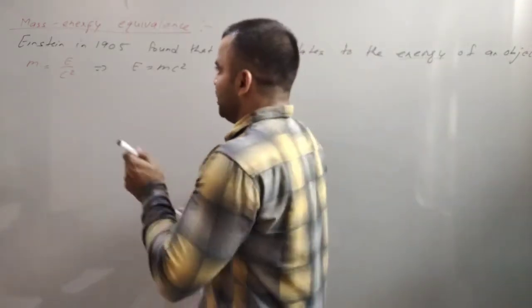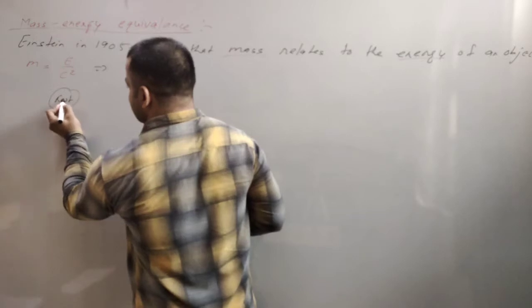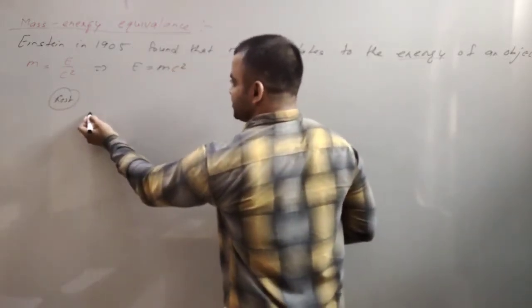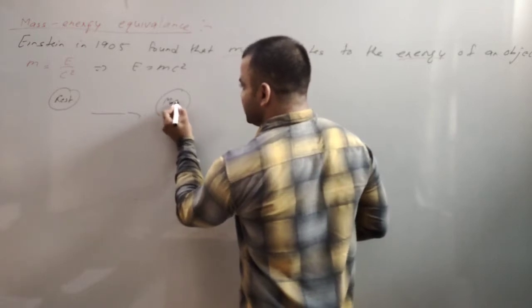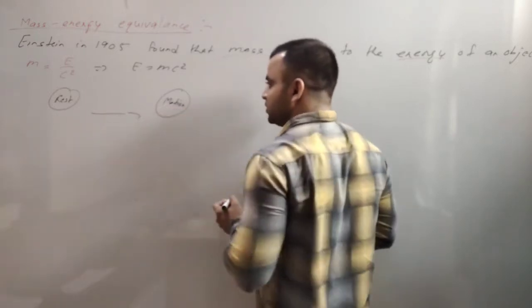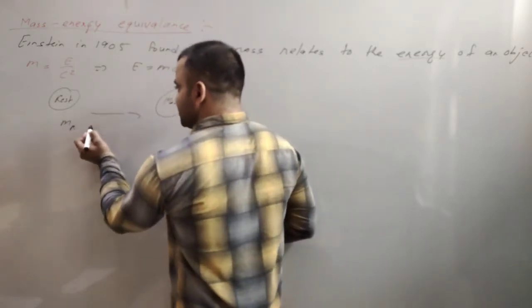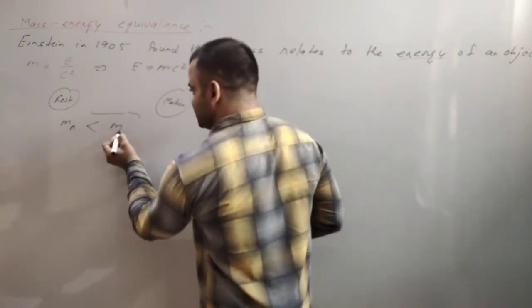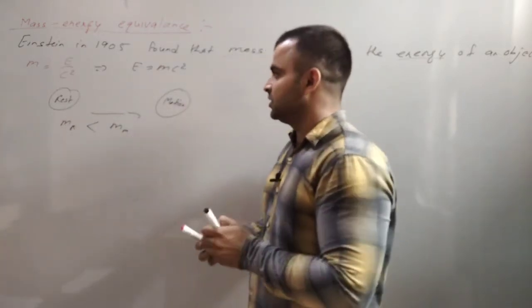So if I say that a ball at rest has less mass than the same ball in motion. The mass of this ball at rest is less than the mass of this ball in motion, we can say.